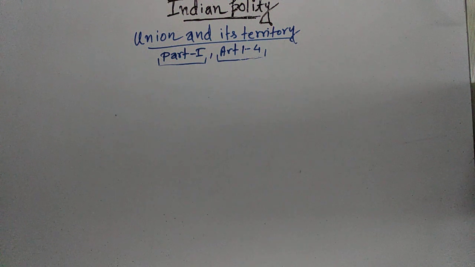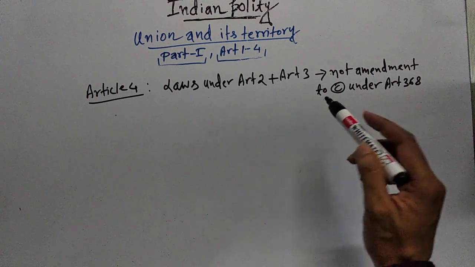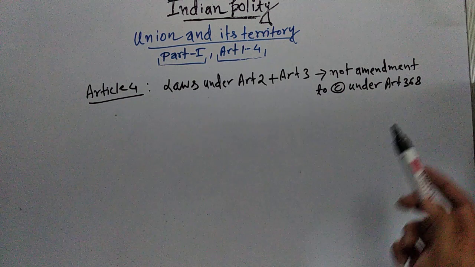Now we will read Article 4. What Article 4 is saying is that the laws made under Article 2 and Article 3 are not to be considered as amendments of the Constitution under Article 368. So, as per Article 4, laws made under Article 2 and Article 3 are not to be considered as amendment to the Constitution under Article 368.